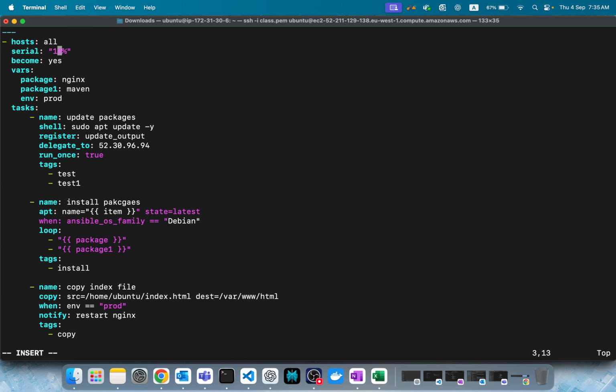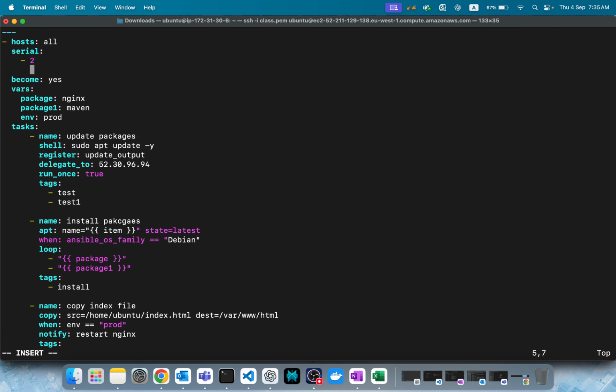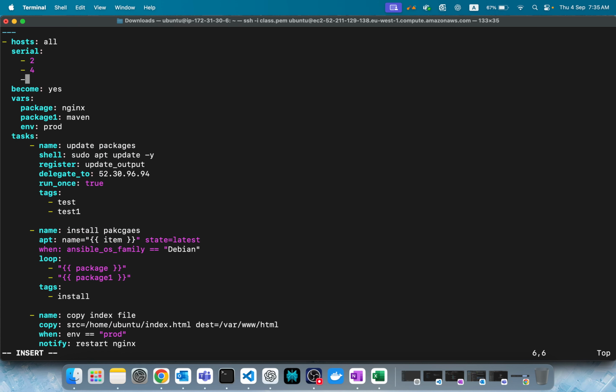We can do one more way also. Let's say 2, 4, 100%. What does that mean? 2 means batch wise, but why do we give 4 and then 100% again? We can control execution like this. The first time, run the whole playbook on two servers. In the next batch, take 4 servers and run it. After that, 100% means run on all the remaining servers, whatever servers are left.